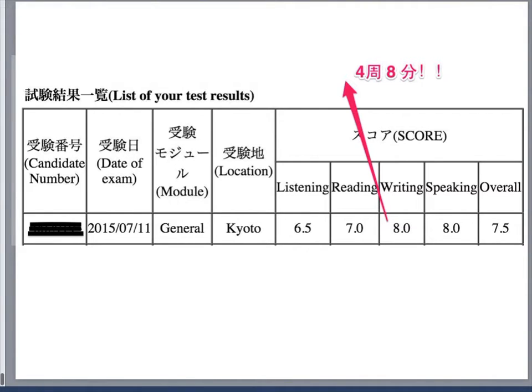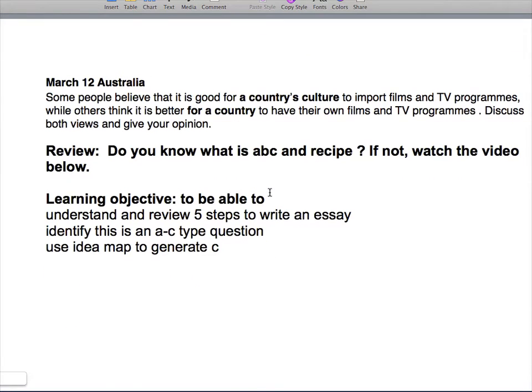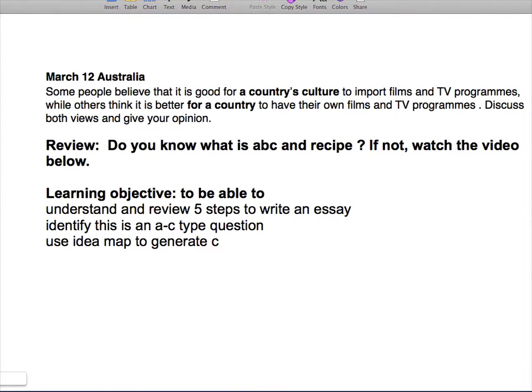So now let's go to this part of our lesson. Let's have a look at this topic first. The topic is: some people believe it is good for a country's culture to import films, while others think this is bad. Discuss both views and give your own opinion. So this type of topic is called a both views topic. The structure is different from what we've learned before. We learned some agree and disagree topics before, but this topic is different.